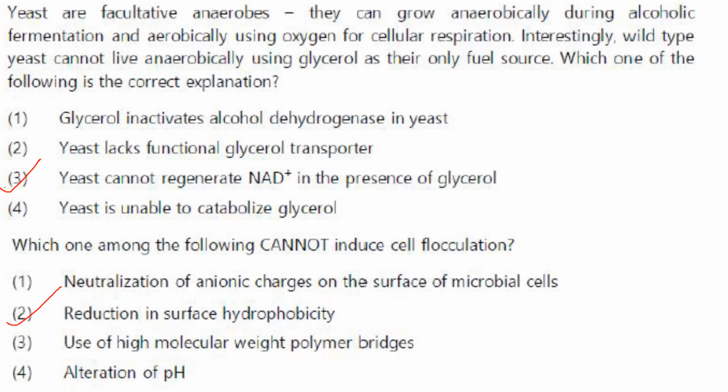Now reducing hydrophobicity means it will make the cell more hydrophilic, so it will tend to interact strongly with water, leading to increased cell-cell repulsion. This would make flocculation less likely to occur. So the answer here is option 2. Use of high molecular weight polymer bridges and alteration of pH also can induce cell flocculation.